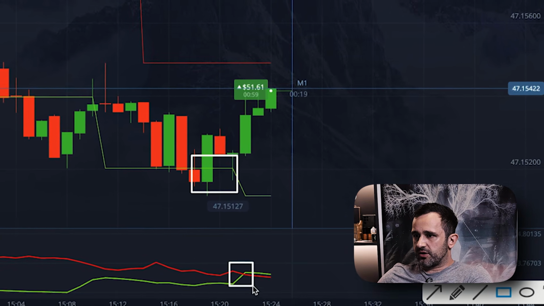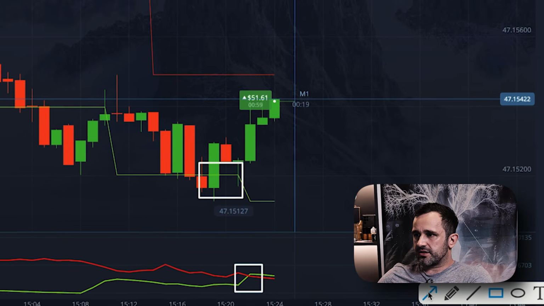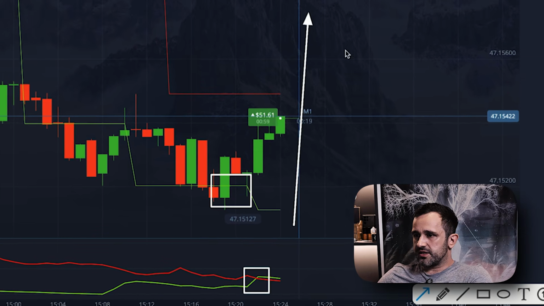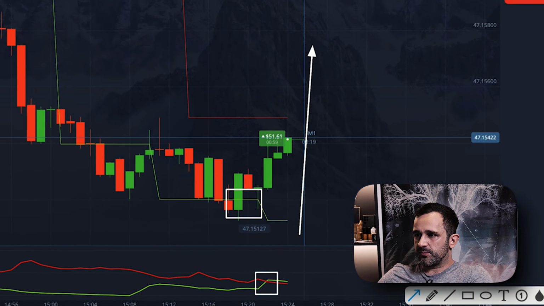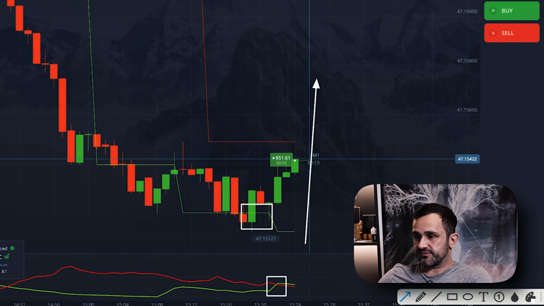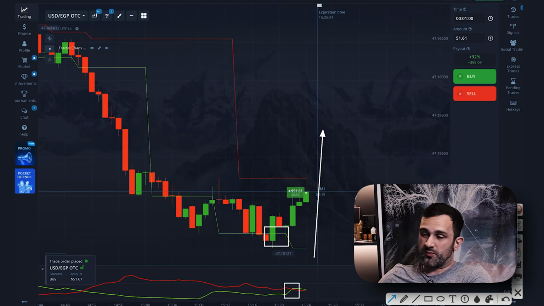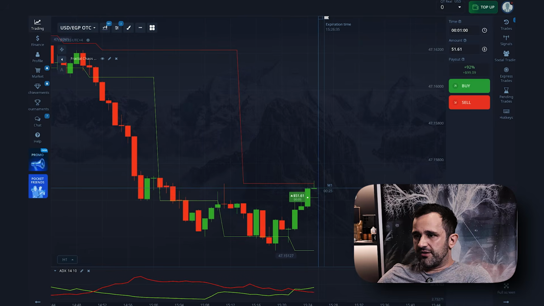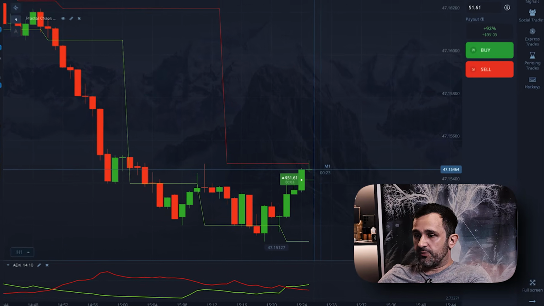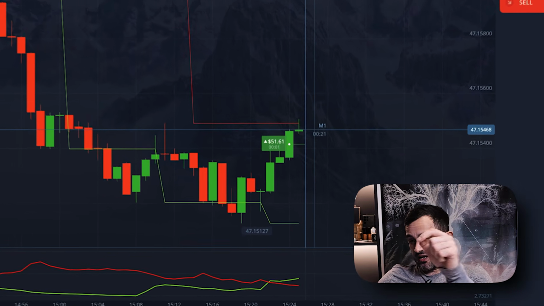On ADX below, plus DI starts rising while minus DI is no longer strengthening. This indicates seller pressure is weakening and buyers are gradually taking initiative. A strong green candlestick appears, closing above the previous ones. That's already momentum, not just a random bounce. When everything aligns, the probability of continued upward movement becomes significantly higher.